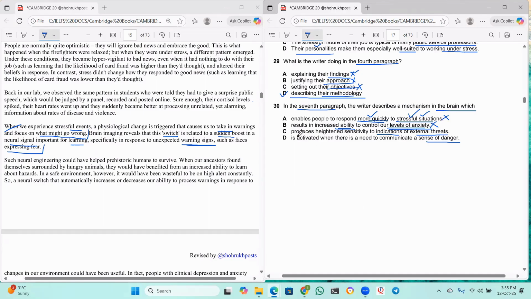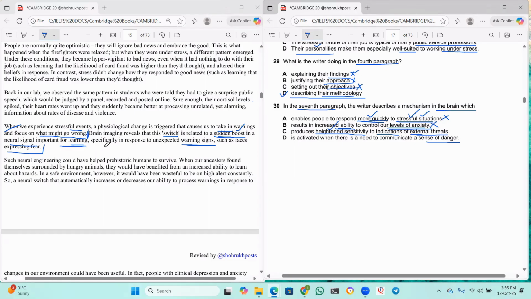Next one, produces heightened sensitivity to indications of external threats. Heightened sensitivity, what does that mean? A psychological change is triggered that causes us to take in warnings and focus on what might go wrong. Then brain imaging reveals that this switch is related to a sudden boost in the neural signal important for learning. Sudden boost means this one, heightened sensitivity.